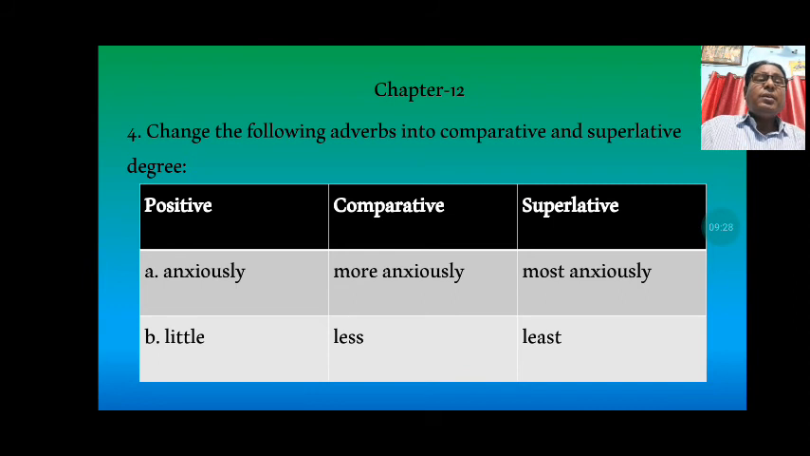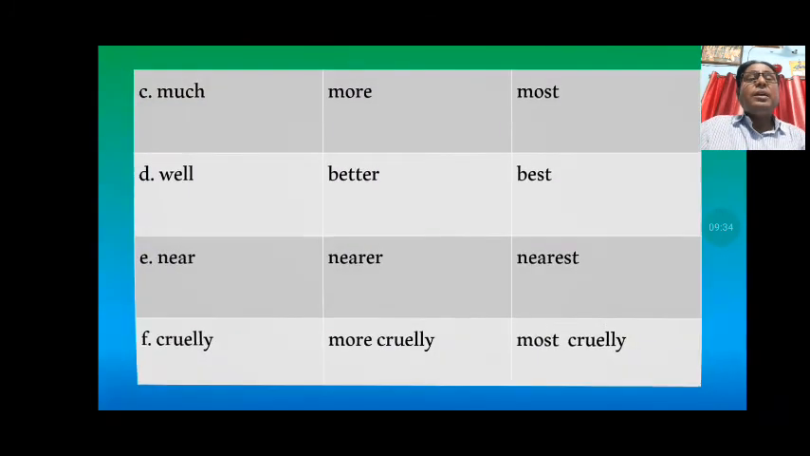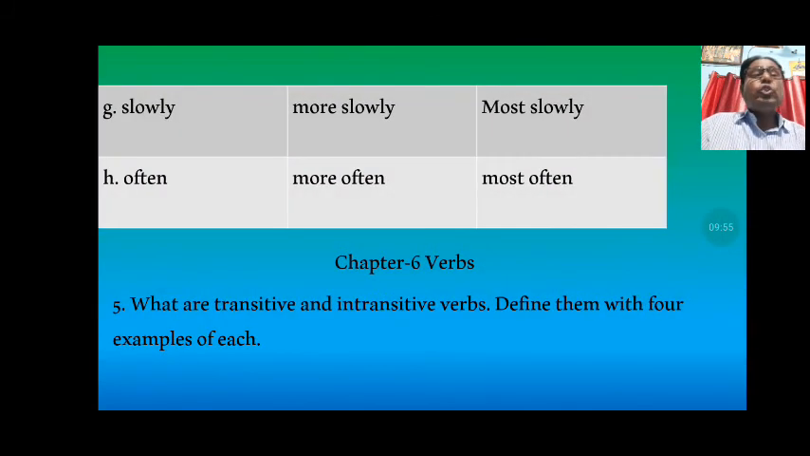Little in comparative will be less, and in superlative will be least. Like that, much will be more and most in comparative and superlative respectively. Well, better, best. Near, nearer, nearest. Cruelly, more cruelly, most cruelly. Slowly, more slowly, most slowly. Often in positive will be changed into comparative more often, and in superlative most often.